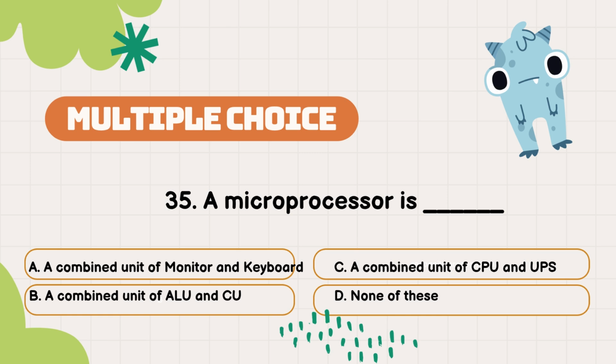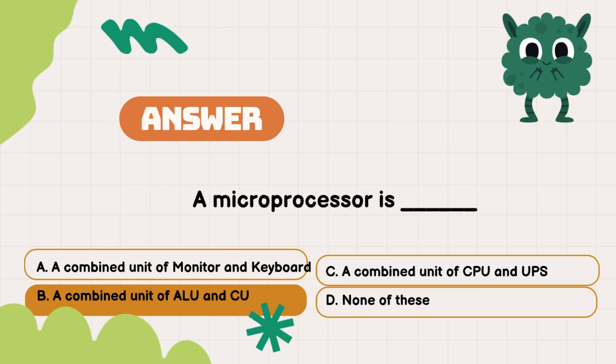Question number 35. A microprocessor is. Your options are A. A combined unit of monitor and keyboard, B. A combined unit of ALU and CU, C. A combined unit of CPU and UPS, D. None of these. The correct answer is option B. A combined unit of ALU and CU.